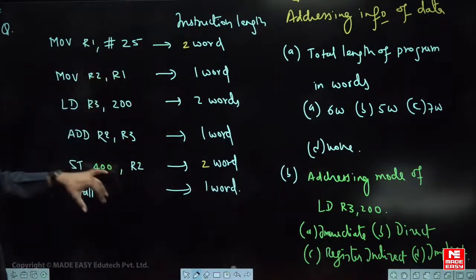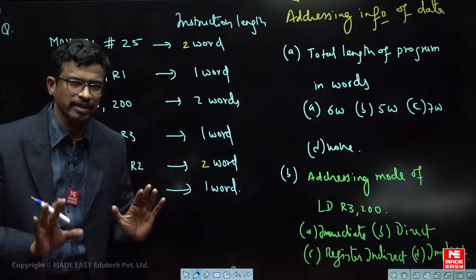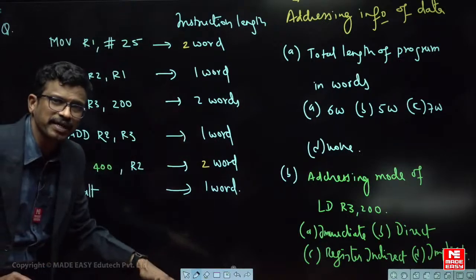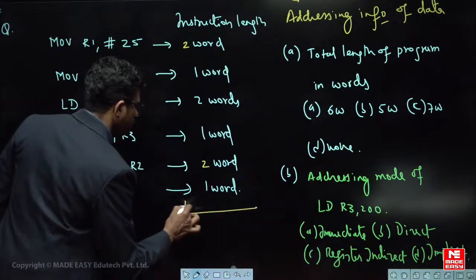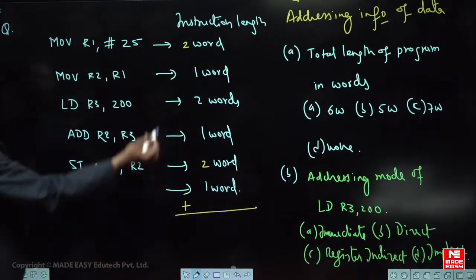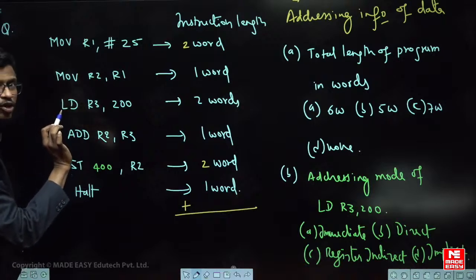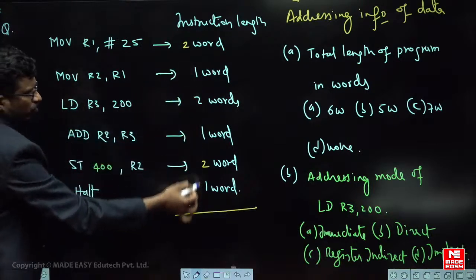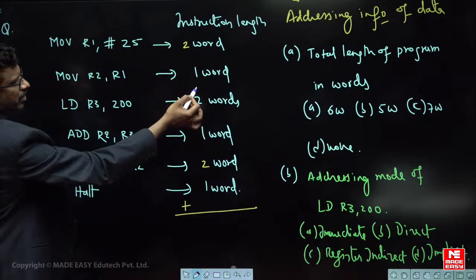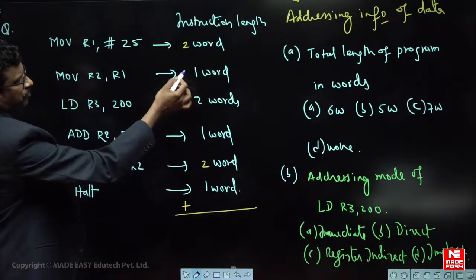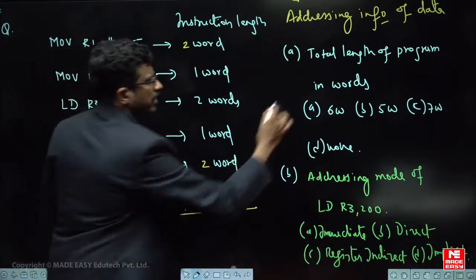Now tell me, this program will be stored somewhere in memory, right? It will be stored somewhere in memory or not? Yes. So he is asking how much memory space this program will take. Very simple. Simply add all these words. It is because it's an operand value, and there is some register here to move. So he is asking what is the total length of the program. Tell me how much.